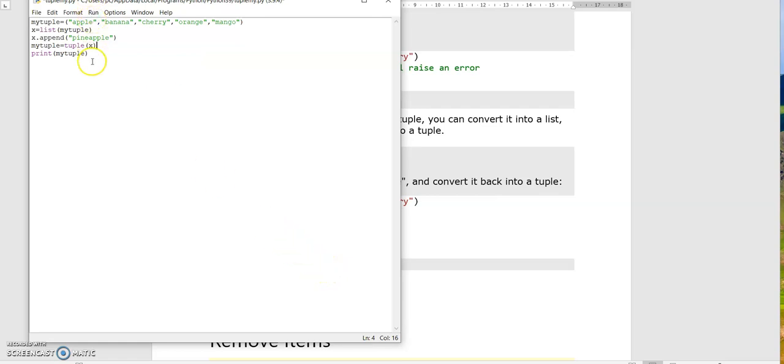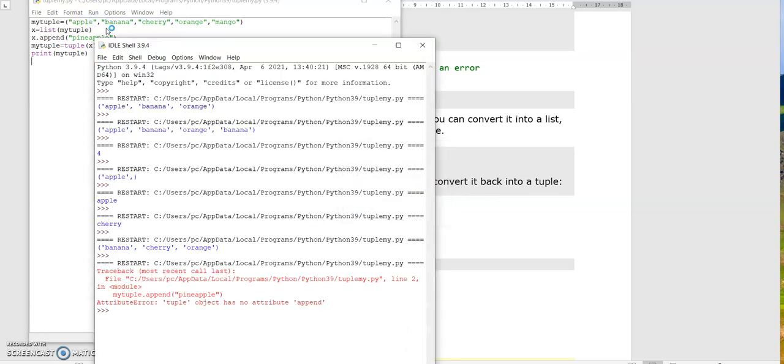Let's run this. Here first we have taken some items into a tuple. That tuple is converted into a list and stored into x. Now we are adding an element into the list. After that, that list is converted again into a tuple. Now finally we are printing that tuple. Let's run this. So apple, banana, cherry, orange, mango, and finally pineapple is added to the given list. Okay, this is the way you need to append an item in the tuple.